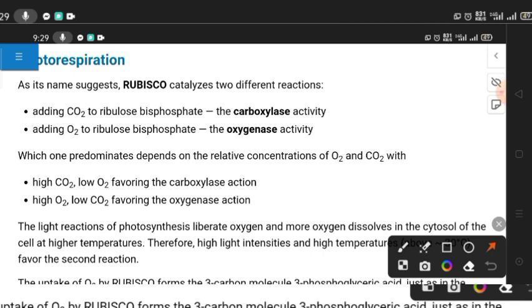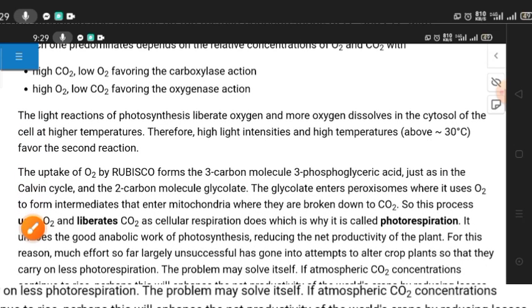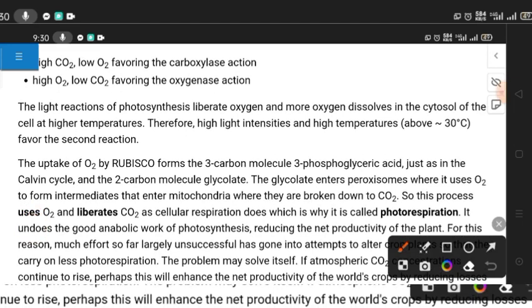The light reactions of photosynthesis liberate oxygen, and more oxygen dissolves in the cytosol of the cell at higher temperature. Therefore, high light intensities and high temperatures, above 30 degrees centigrade, favor the second reaction. The uptake of oxygen by Rubisco forms the 3-carbon molecule 3-phosphoglyceric acid, just as in the Calvin cycle, and a 2-carbon molecule, glycolate.